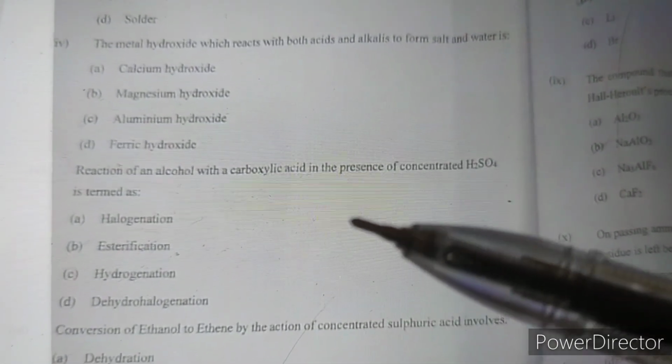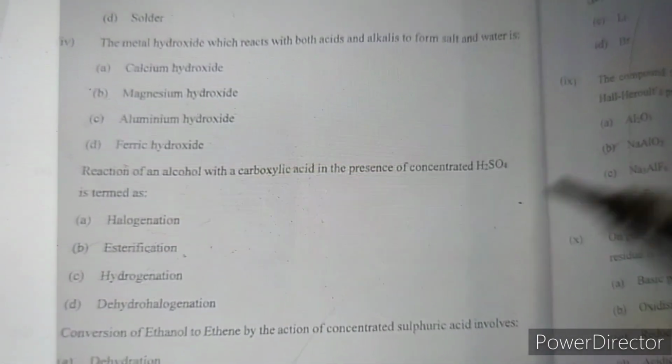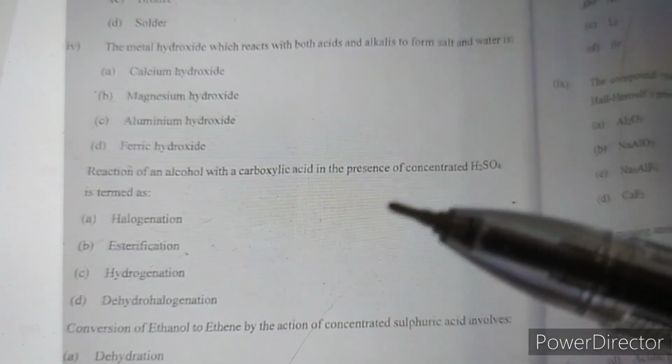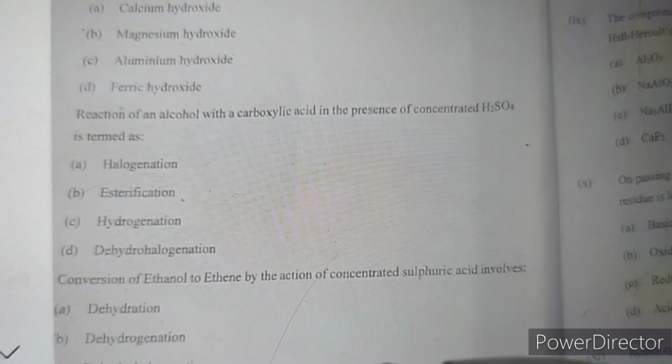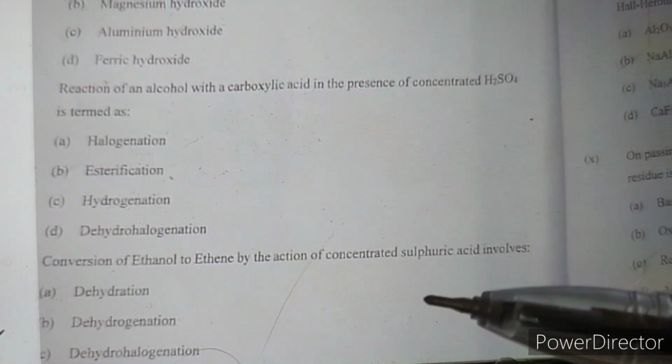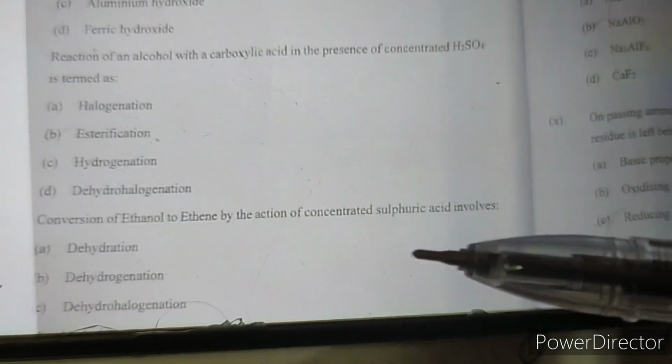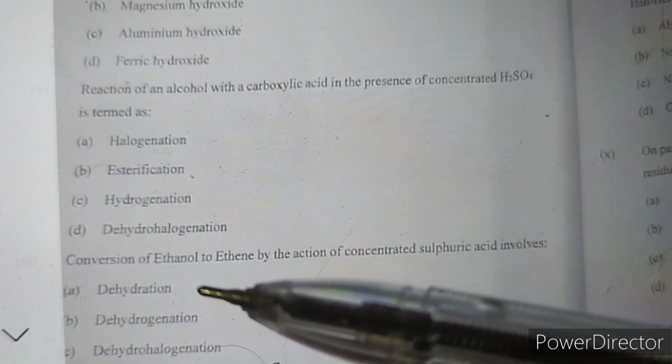The reaction of an alcohol with a carboxylic acid in the presence of concentrated H2SO4 is a characteristic reaction called esterification. So answer B is correct. Conversion of ethanol to ethene by concentrated sulfuric acid, which acts as a dehydrating agent, is a dehydration reaction, so answer A is correct.